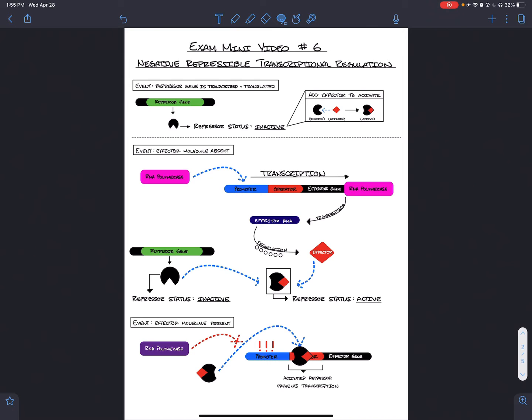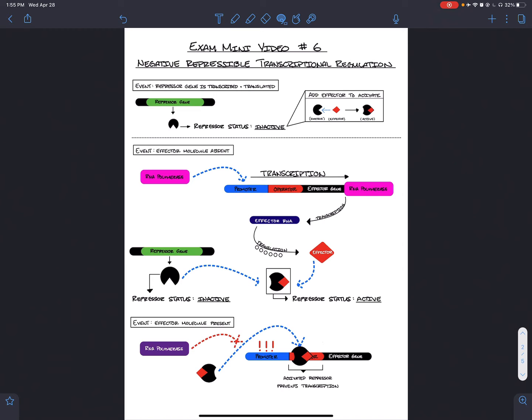The negative repressible mode of prokaryotic transcriptional regulation is characterized by the transcription and translation of an effector that binds to the repressor regulatory protein in order to prevent transcription of the effector gene. In the absence of the effector, RNA polymerase is able to bind to the promoter region and begin transcription and in turn translation of the genes downstream.